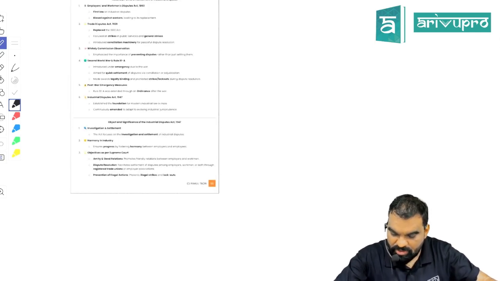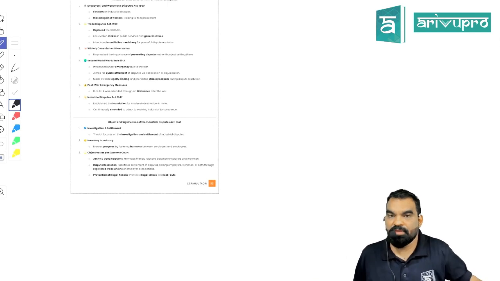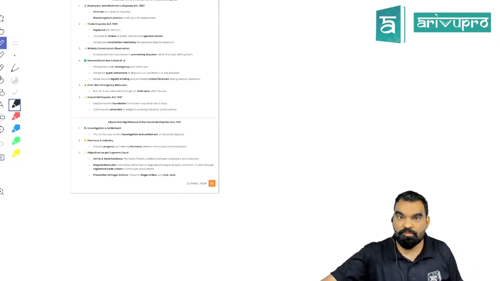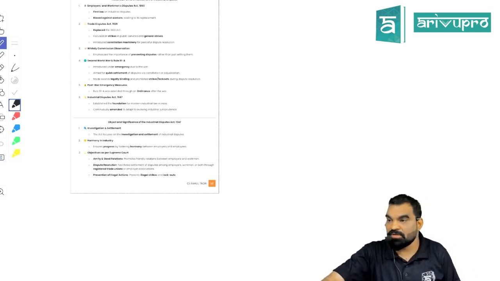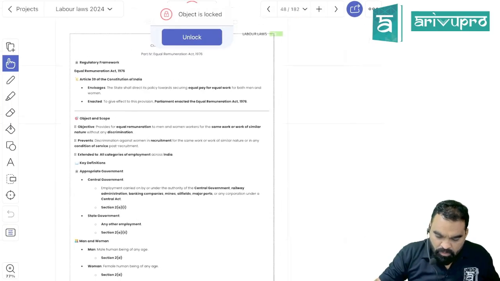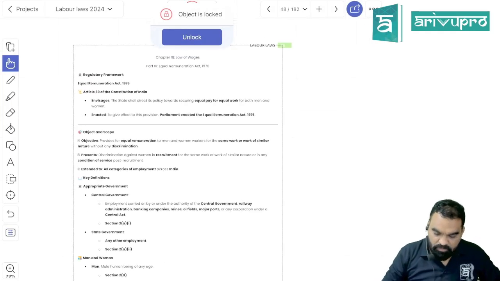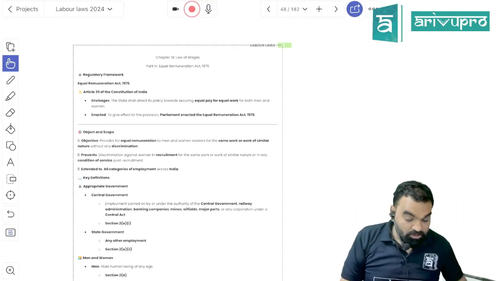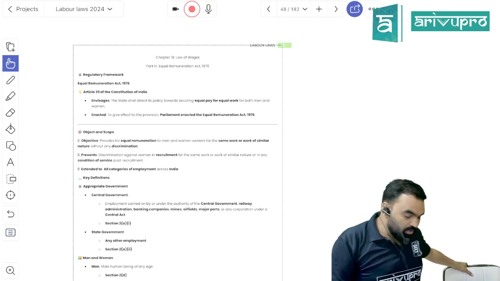Now, the Equal Remuneration Act is what I'm going to cover in the further lecture. Thank you so much, students. We are done with the Payment of Bonus Act, right? Now, continuing with labor law, we'll go ahead with the Equal Remuneration Act.